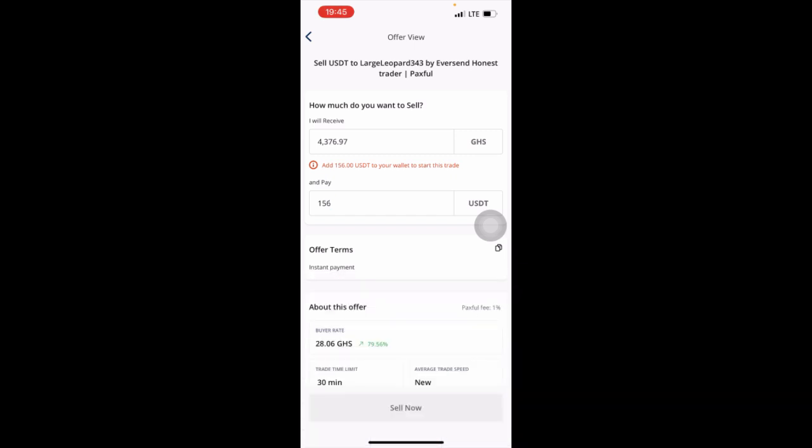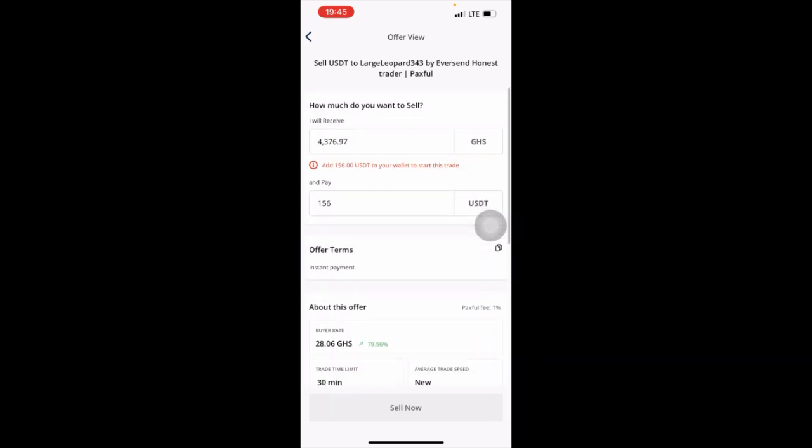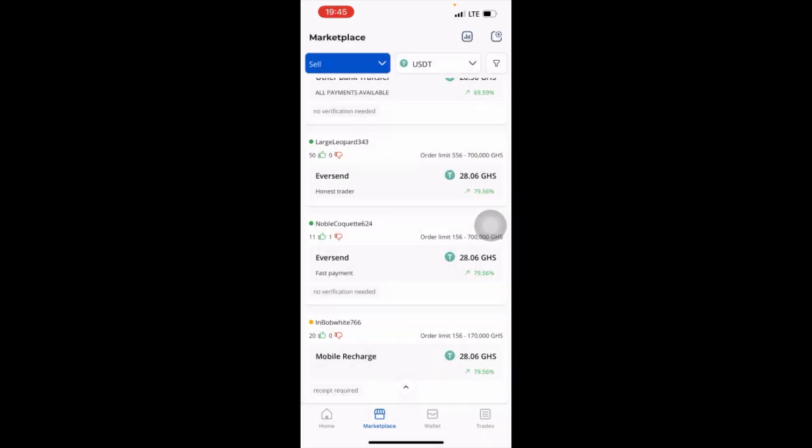Profits. I've gotten 2,000 because I spent just 2,000 to buy the USDT, and when I'm selling this USDT, I'm getting extra 2,376. So it means that I'm making double profit from this thing. So this person will pay the money into my Eversend account.